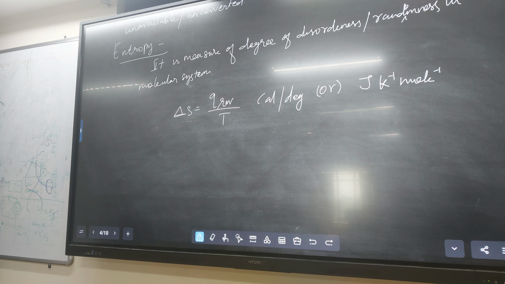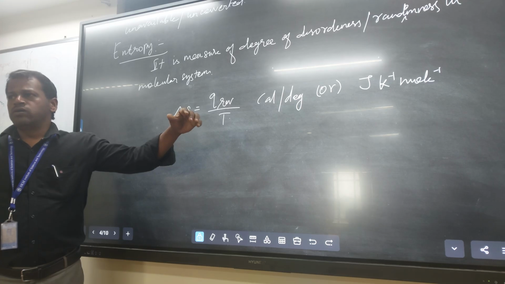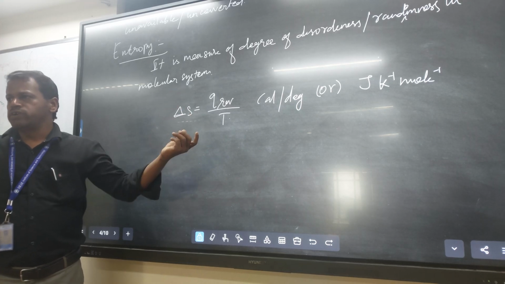The change in the entropy of the system is equal to the ratio of heat to the temperature of the reversible system. Delta S equal to Q reversible by T.